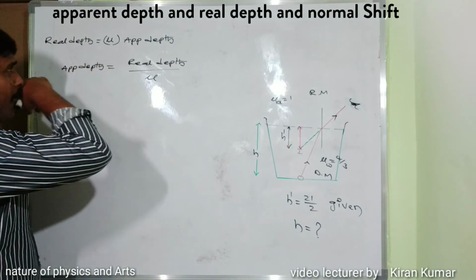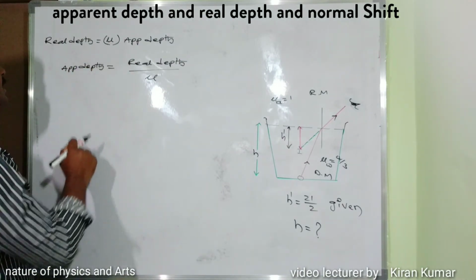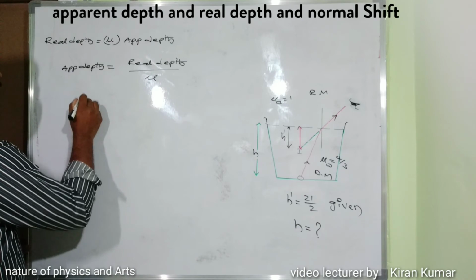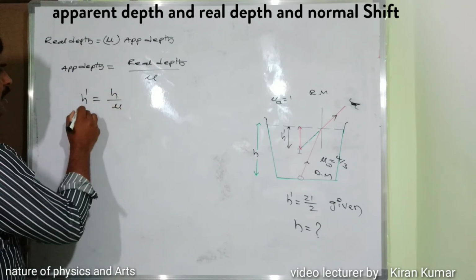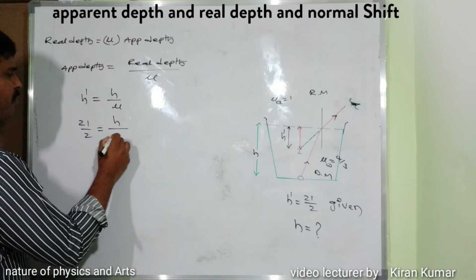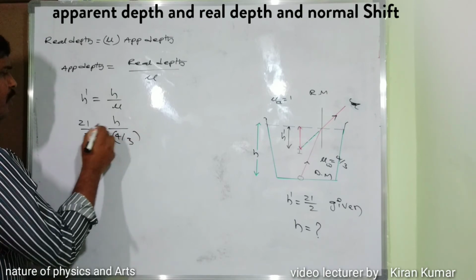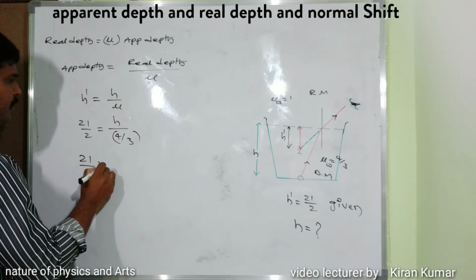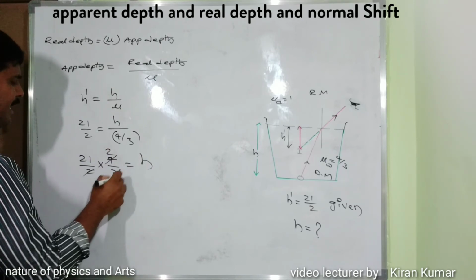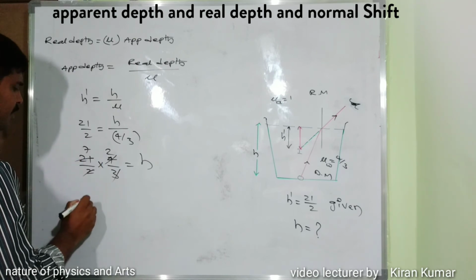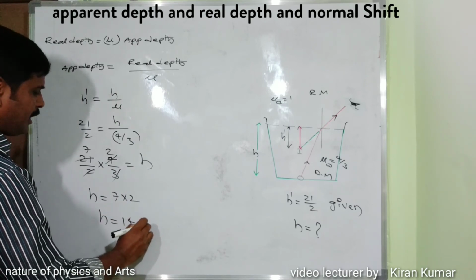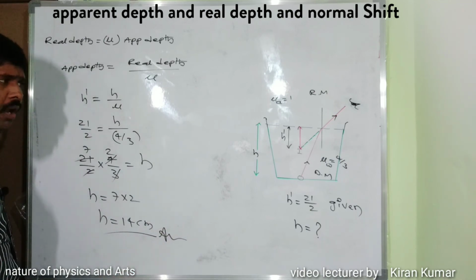Try to understand. Here the real depth is equal to apparent depth into refractive index, and the apparent depth is equal to real depth divided by mu. So the apparent depth is taken as h dash, which is equal to h by mu. Here h dash value is 21 by 2, which equals h divided by mu. The refractive index of water is 4 by 3. Now 21 by 2 into 4 by 3 equals h. Twice gets cancelled, and this is 7. So h is equal to 7 into 2, so h is equal to 14 centimeter. That is the answer. Okay, thank you.